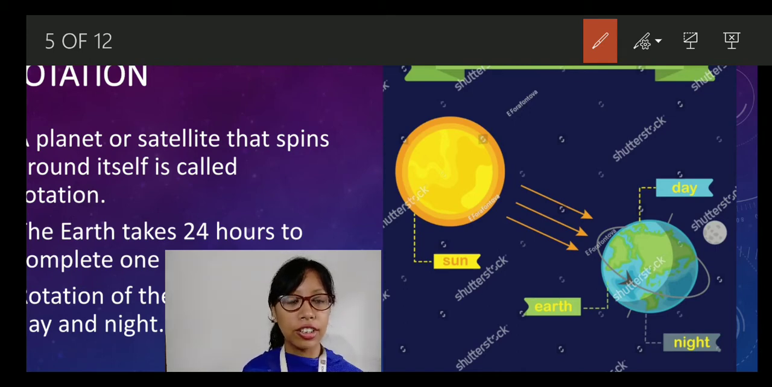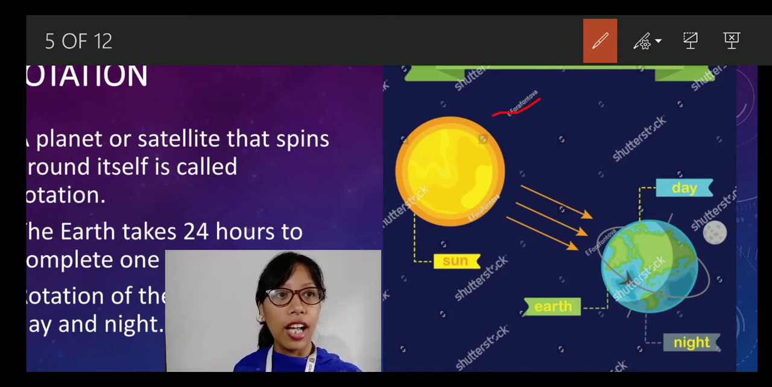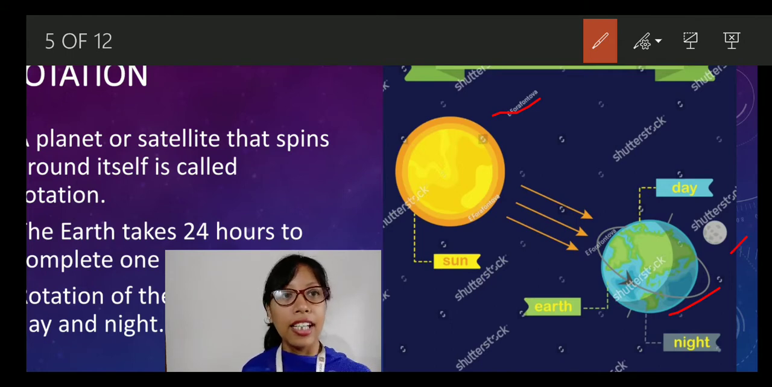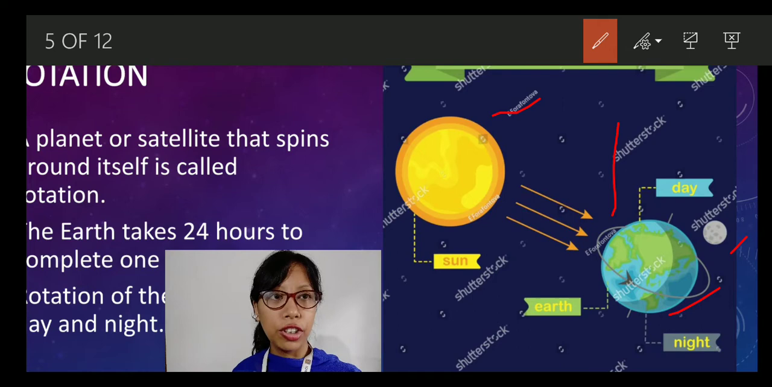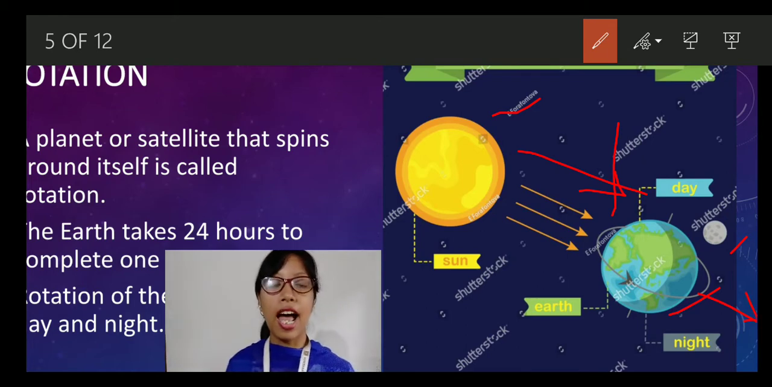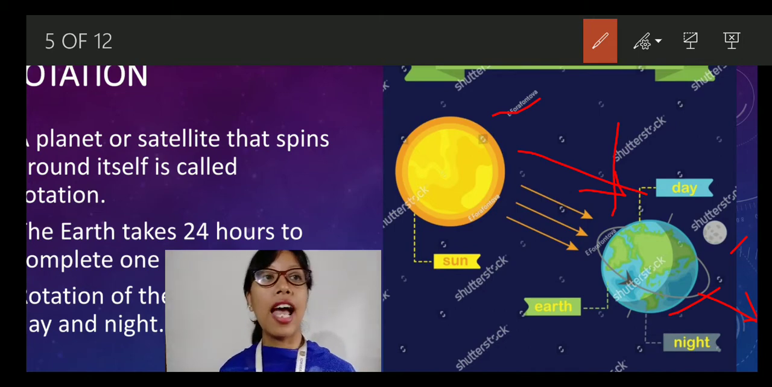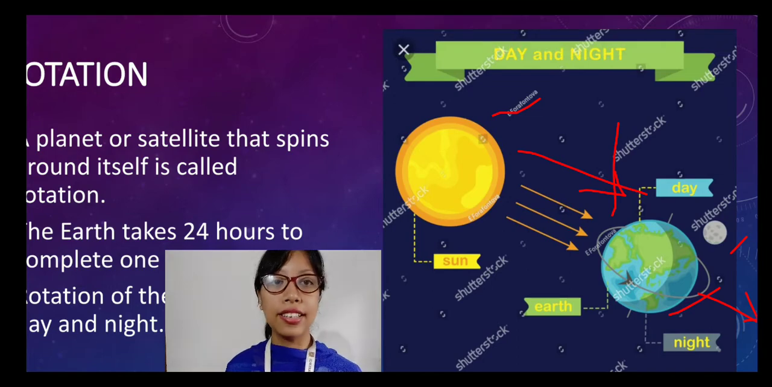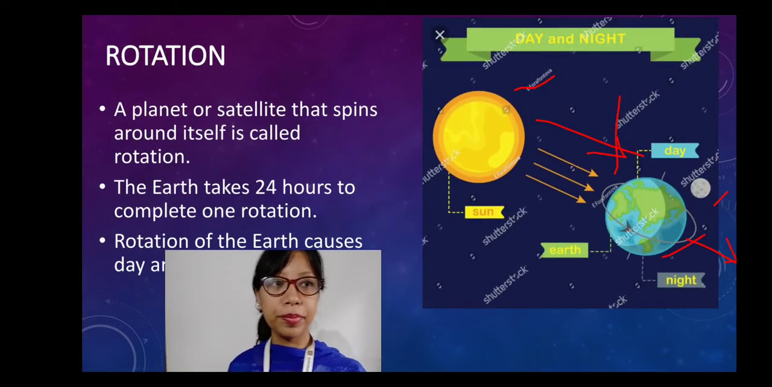As you can see on the screen, this is the sun, here is the Earth, and here is the moon, right? Now, the part of the Earth which is facing towards the sun is having the daytime, right? And the part which is away from the sun is having the nighttime. So this is what happens when the Earth rotates around its own axis. It causes days and nights.